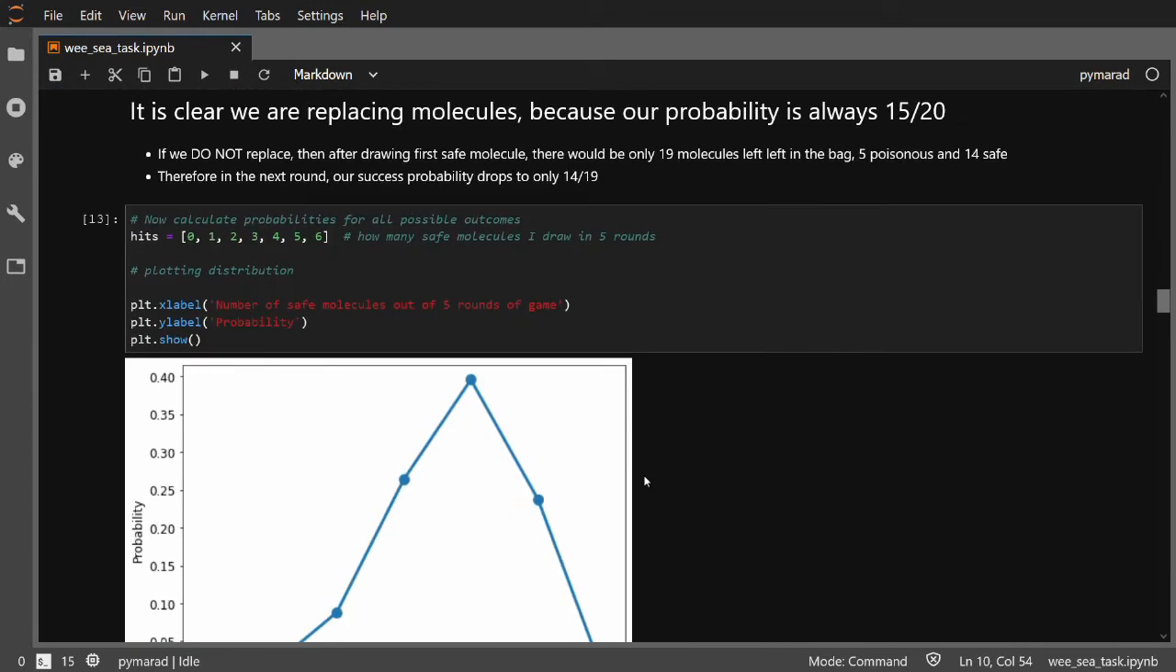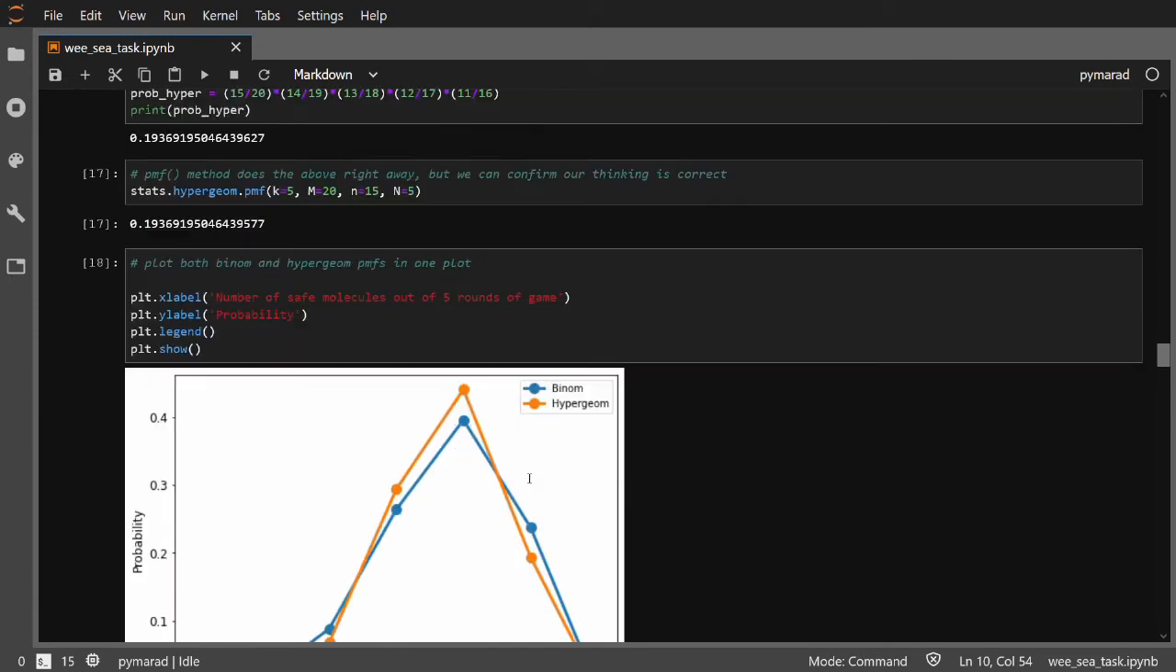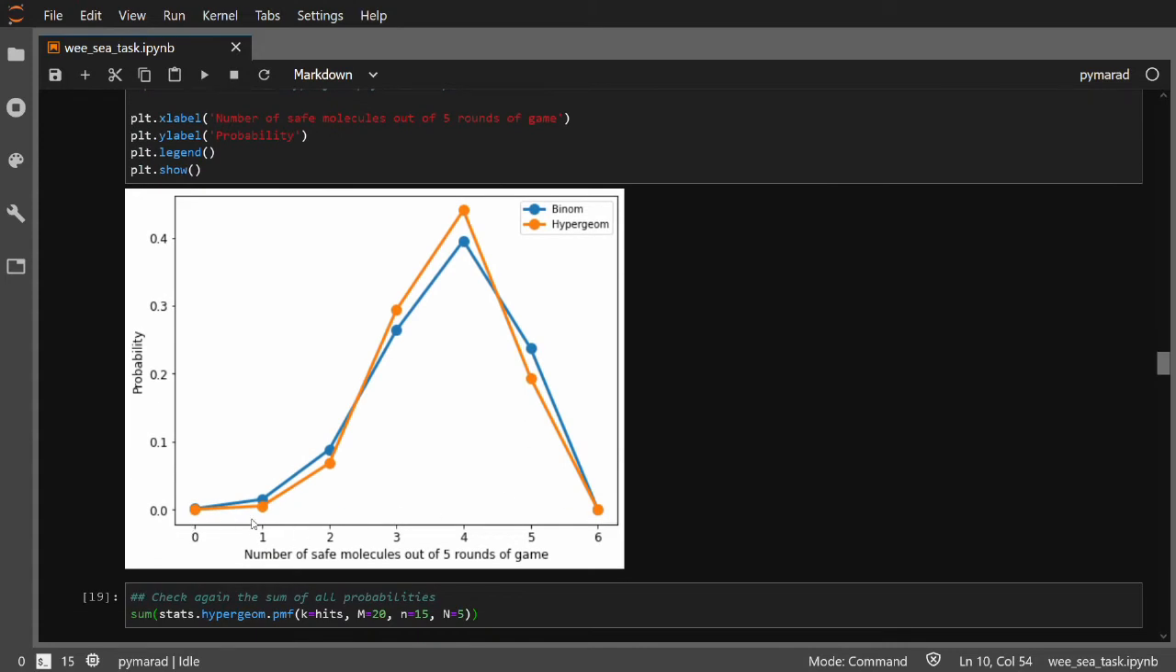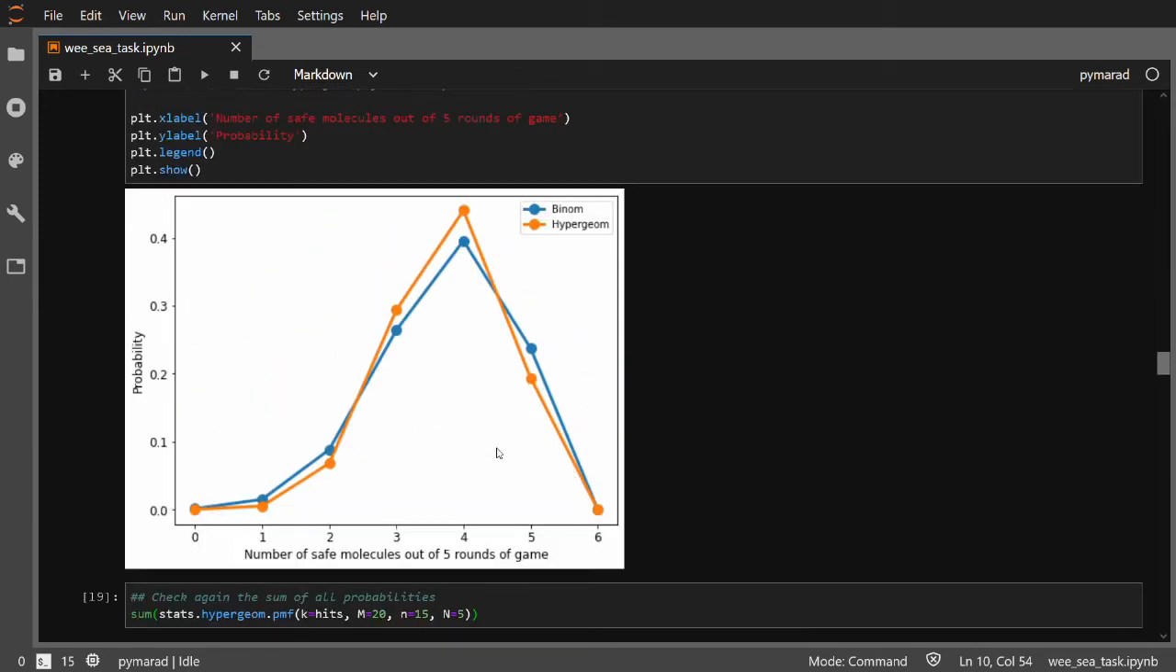So in the end, you will be able to plot the distribution, in this case binomial, for 5 draws out of a bag of molecules, and then we will create the same distribution for hypergeometric case and how they compare and how the probabilities are different. And you see here that on the y-axis we really have the probabilities. Very useful thing to calculate, and in Python it's extremely easy. In fact, it takes only one line of code.